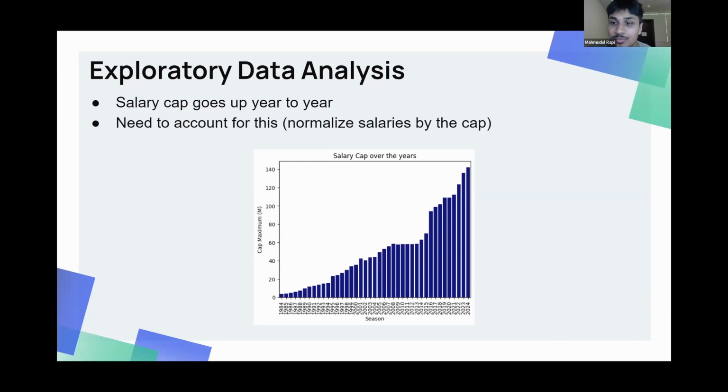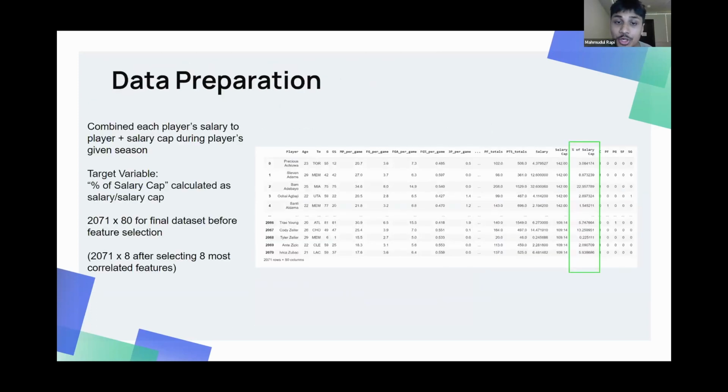Therefore, instead of predicting an exact amount that a player should be making, we'll predict a percentage of the salary cap, which can then be multiplied by that given season's salary cap to determine what's a reasonable price a team would be willing to spend on a player. After merging all the data sets together, the main target variable, as I mentioned, is the percentage of the salary cap, which is calculated as the player's salary for that season divided by the salary cap of that season.